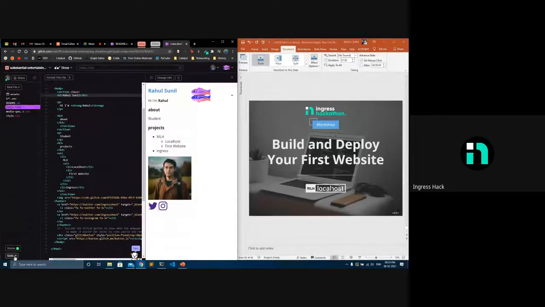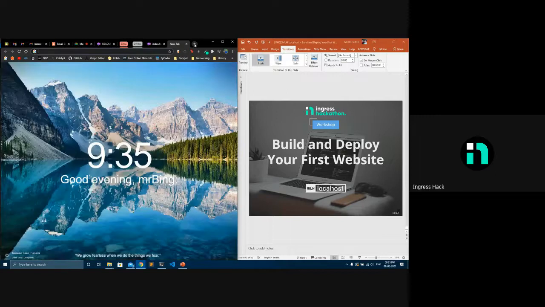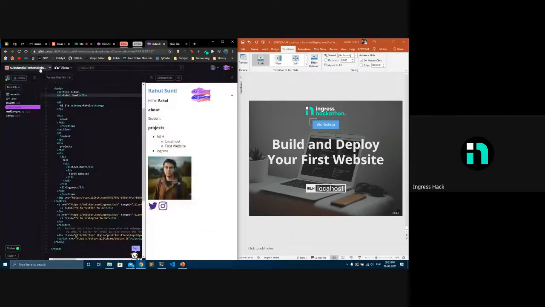When you go to the main screen, you'll be able to see it.